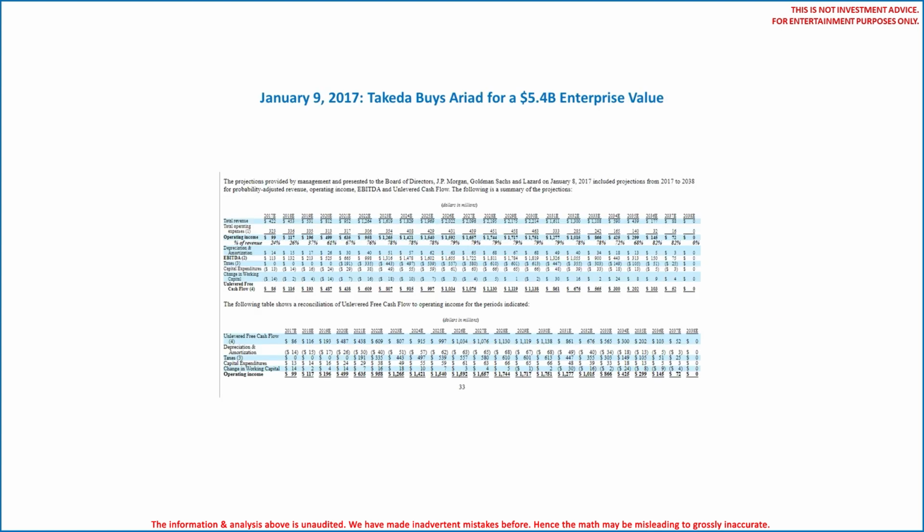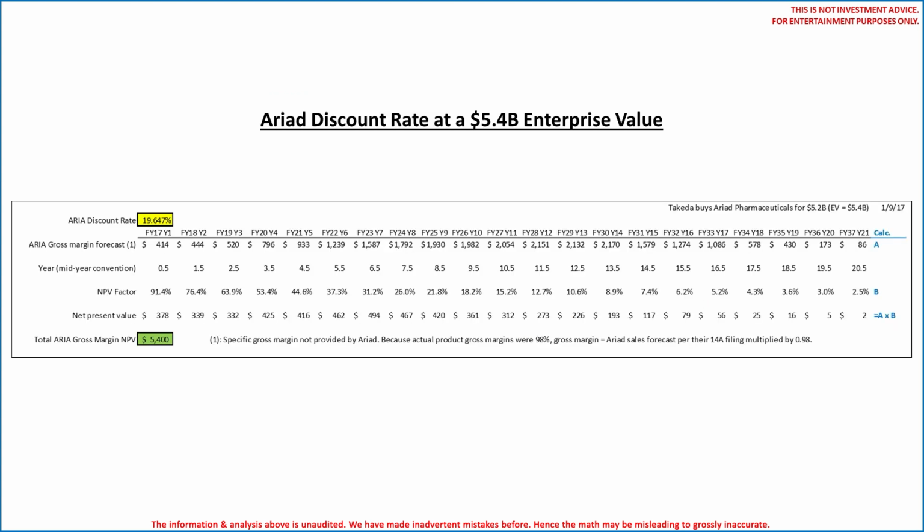Last up is the Takeda acquisition of Ariad announced January 9, 2017 for an enterprise value of roughly $5.4 billion. Ariad's management provided Takeda this 21-year financial forecast with these gross margins by year. The resulting discount rate comes to 19.647%. With Ariad, we see here clearly there is no terminal value.